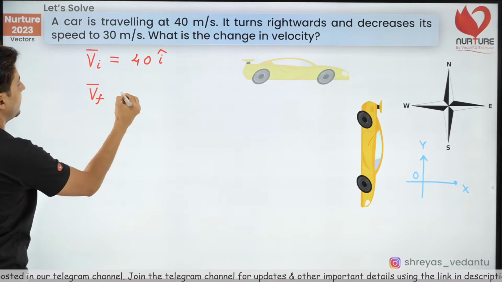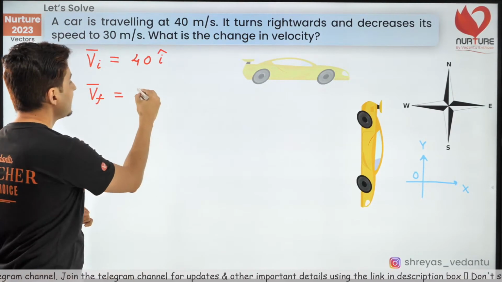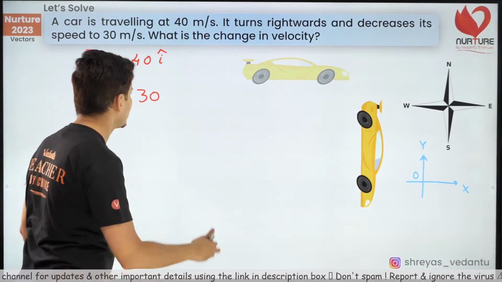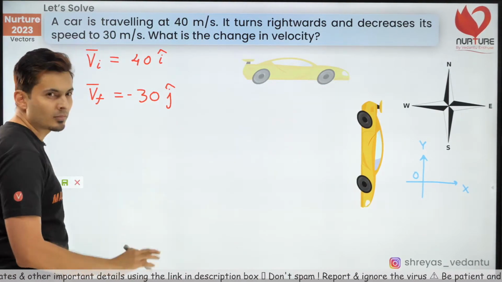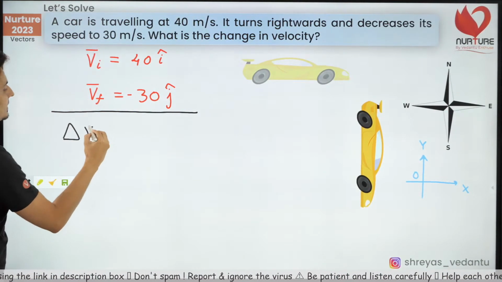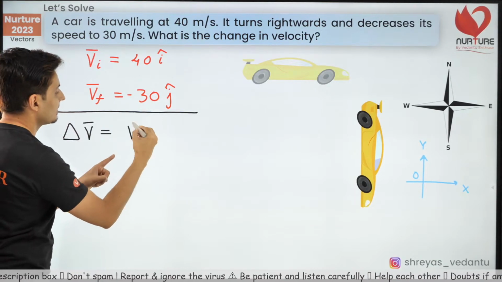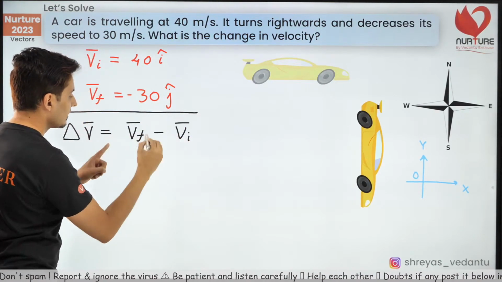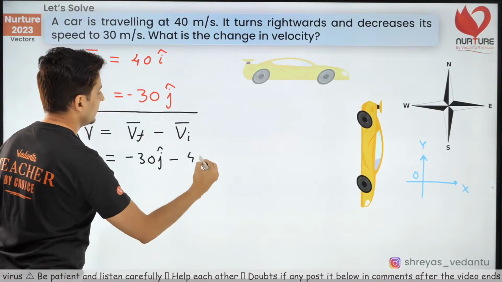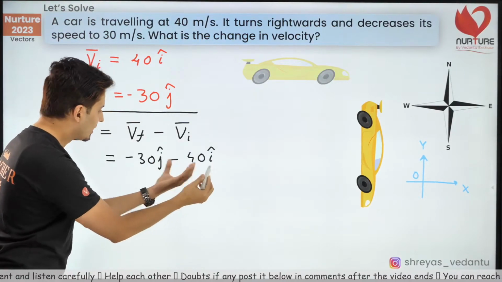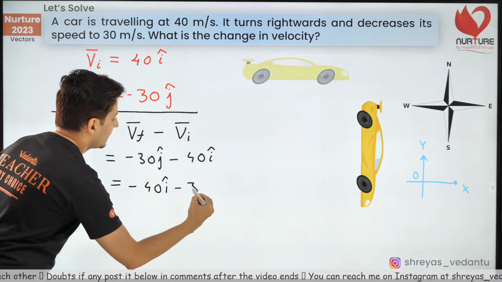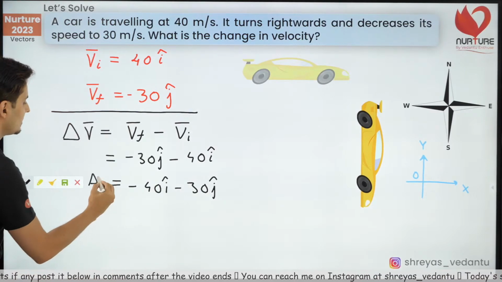Now, what is the final velocity? That is 30, but in the negative y direction. That's why minus 30 j cap. Correct? Everybody clear? Now, the real question is, what is the change in velocity? By definition, it is final minus initial velocity. That means it should be minus 30 j cap minus 40 i cap. But usually we put i cap first and j cap later on. So hence the answer is minus 40 i cap minus 30 j cap. That's the change in velocity.